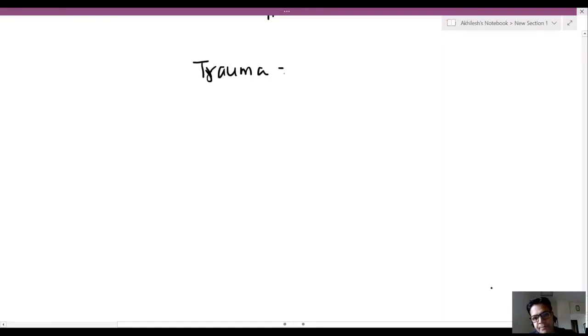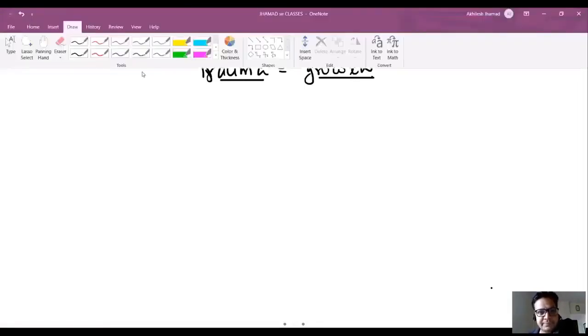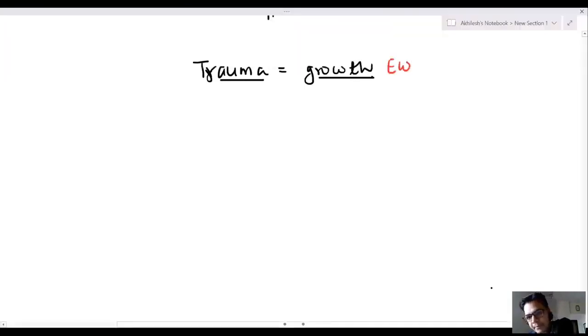Now, sir, there is a relation between trauma and growth. This relation was given by Ewing. This is known as Ewing postulate. Relation between trauma and growth.